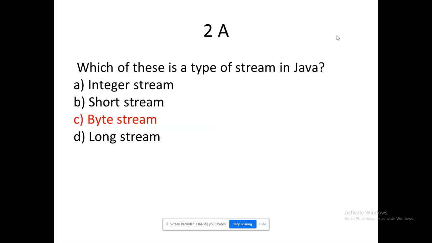Because the data types are purely used for derivative and wrapper classes. A, B, D, right? They are derivative and wrapper classes. Only byte stream could behave like a data type in a middle level language like C. So that is the reason for the term byte. And what is meant by stream? Flow of data. This is called a stream. Okay, so